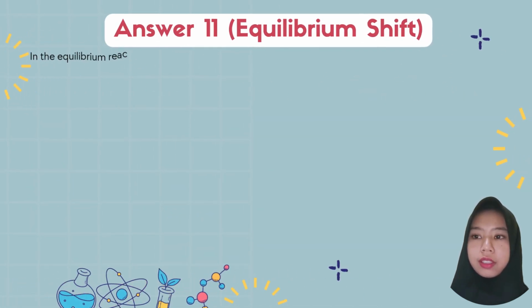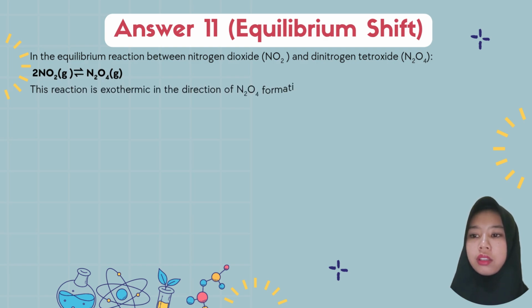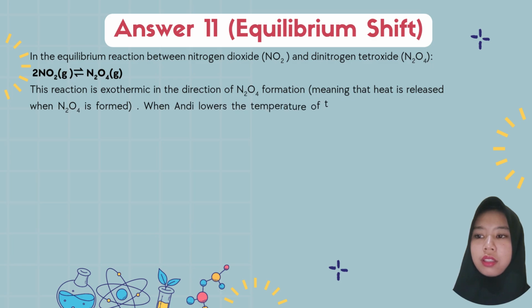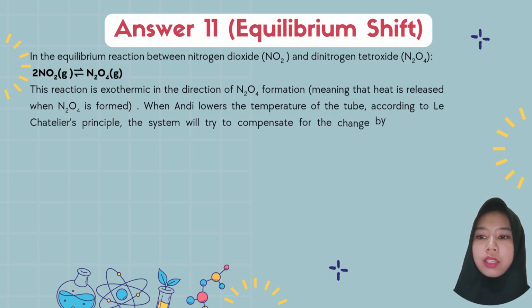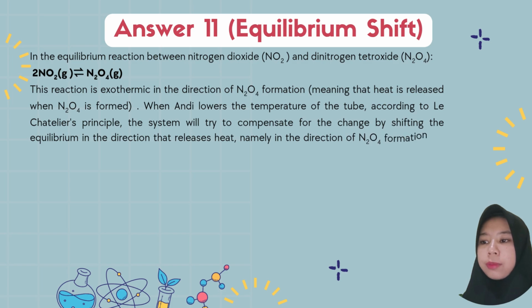Answer 11. Equilibrium shift. In the equilibrium reaction between nitrogen dioxide and dinitrogen tetroxide, two nitrogen dioxide become dinitrogen tetroxide. This direction is exothermic, meaning that heat is released when dinitrogen tetroxide is formed.